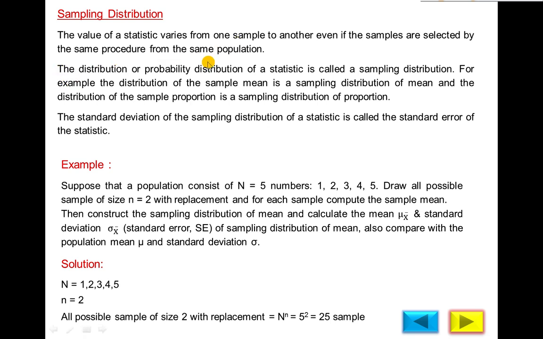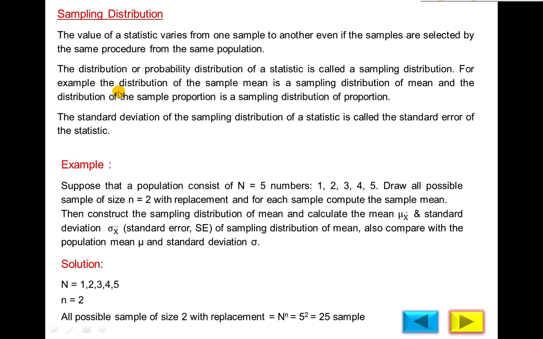the probability distribution of a statistic is called the sampling distribution. For example, the distribution of the sample mean is a sampling distribution of mean, and the sampling distribution of sample proportion is a sampling distribution of proportion, and so on. So if you distribute the sample mean, sample proportion, sample standard deviation, etc., according to the value of the observation, the table is called a sampling distribution table.